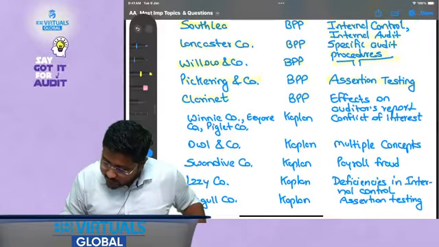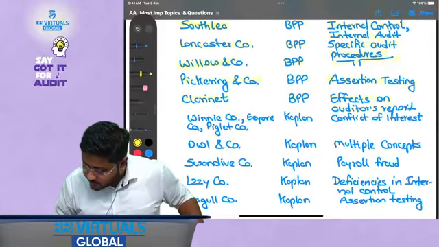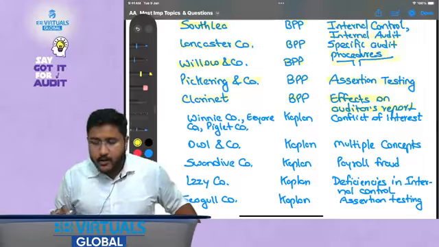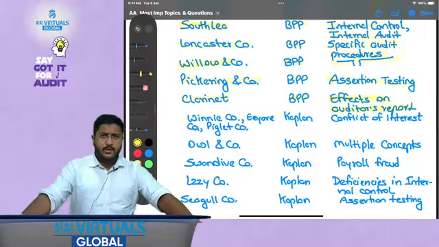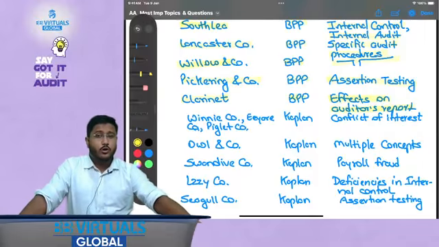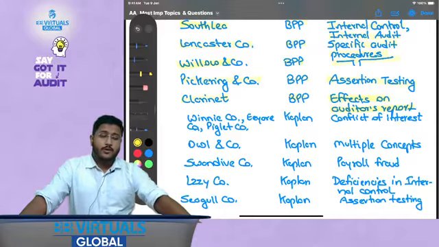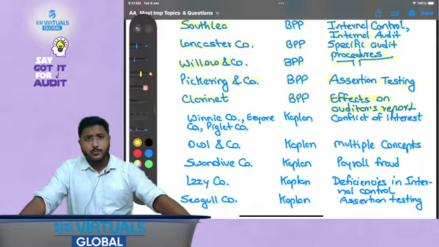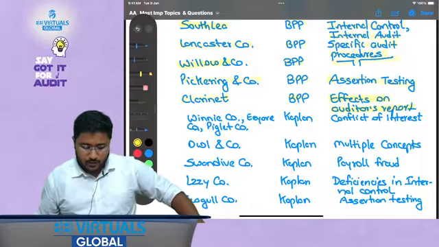Then Clarinet, BPP, effects on auditor's report. There could be certain scenarios happening in the case study, but you should also know what kind of effect it is going to have on the auditor's report. So that is why this question is very important for you.